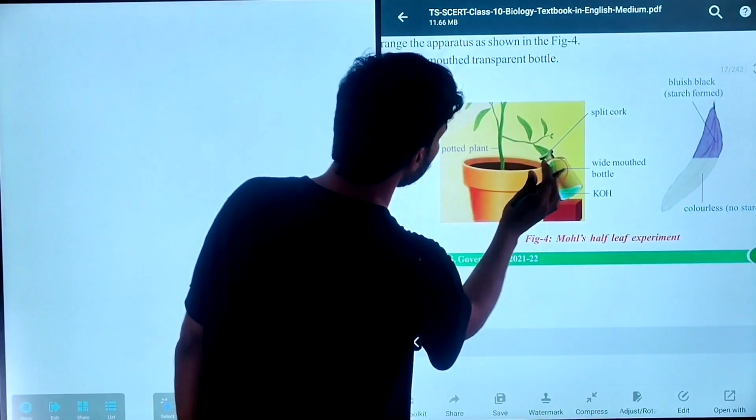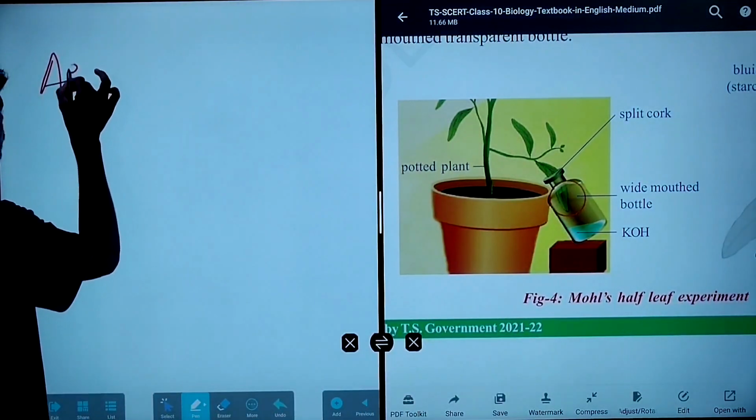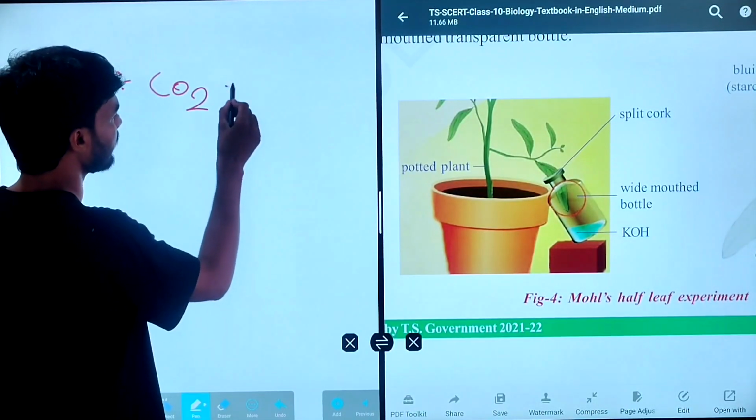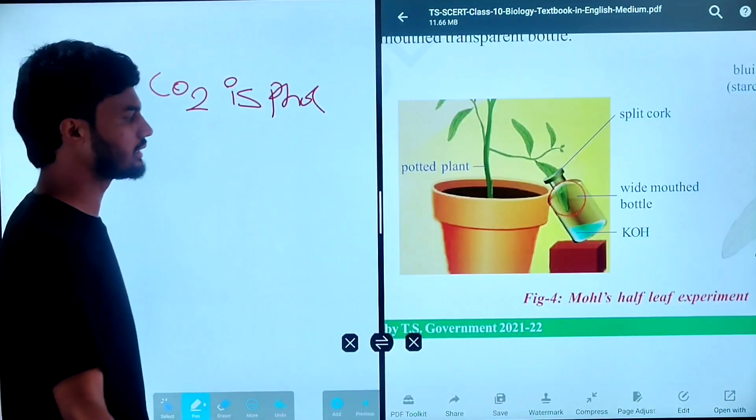So look at the first aim. What is that aim? CO2 is necessary for photosynthesis.